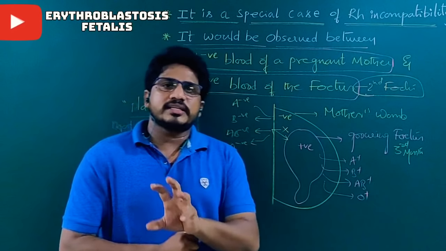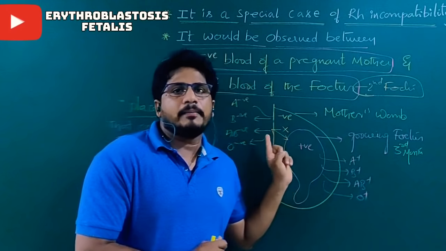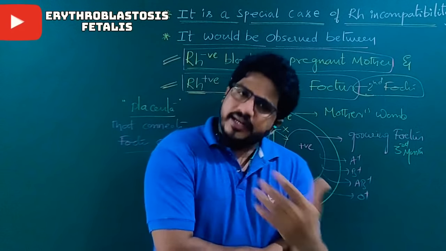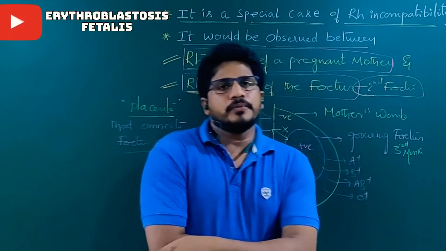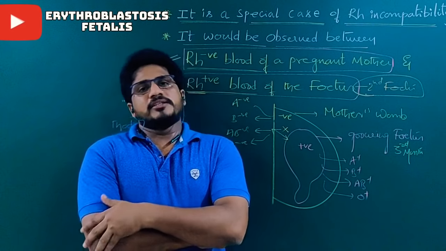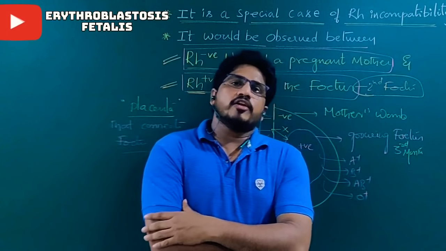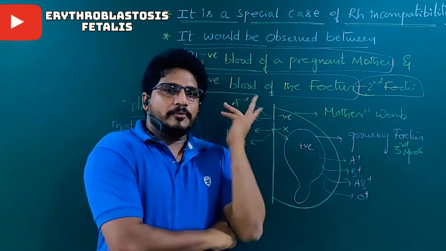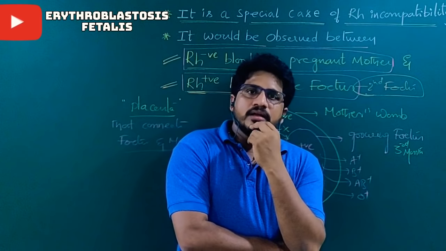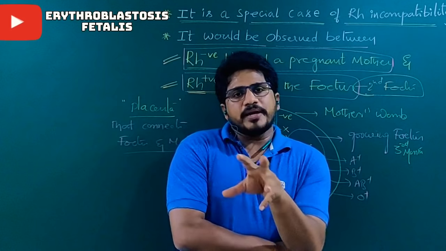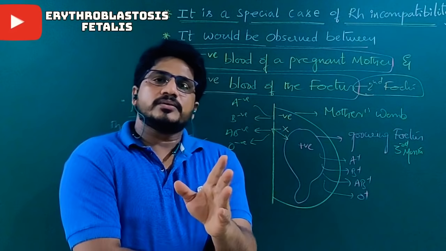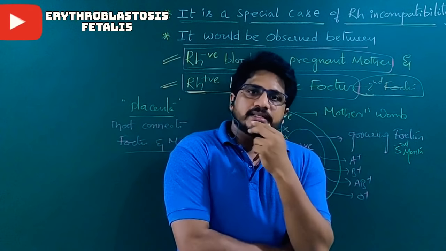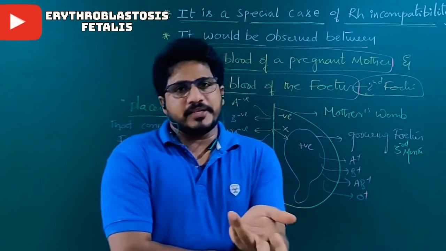In this case, doctors can easily find what exactly the blood group of the fetus of the first pregnancy is. Through so many diagnoses of the mother, doctors come to know the mother's blood group. If the mother's blood group is positive, then the doctor will not suspect that the condition leads to erythroblastosis fetalis. Why? In the positive condition, the Rh factor is absent here. If the doctor finds the mother's blood group is A negative, B negative, AB negative or O negative, then the doctor will suspect erythroblastosis fetalis may take place.